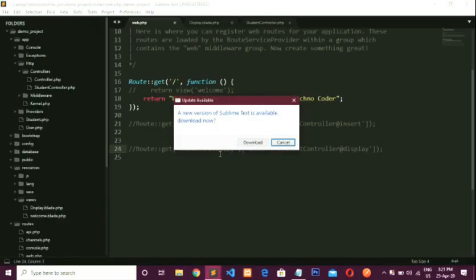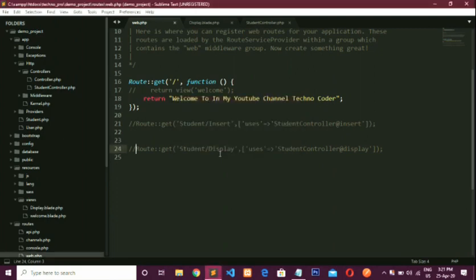Guys, in an earlier video I taught you how you can insert and display a record. So if you have not seen that video till now, then I recommend you first visit that video. Here I am using that data for basic routing. So student insert, this route will insert a record of a student, and this route will display those records.